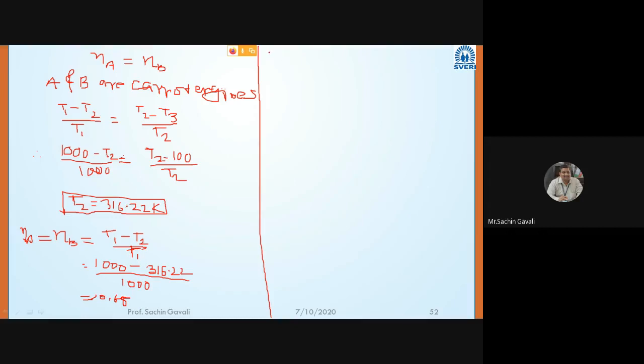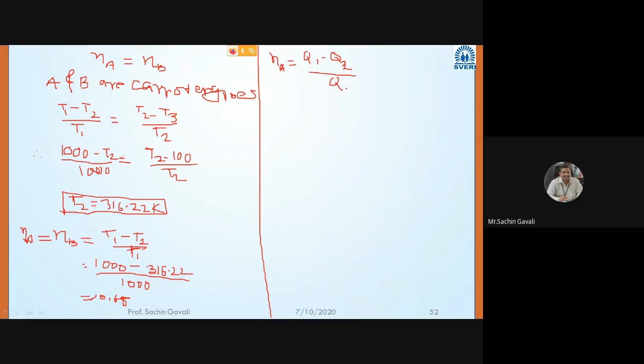Therefore, eta of engine A is equal to, for a general heat engine, in terms of work and heat, or in terms of heat, what will be the formula? Anybody? Q1 minus Q2, because the Carnot engine is also one of the general engines. Therefore, Q1 minus Q2 divided by Q1.